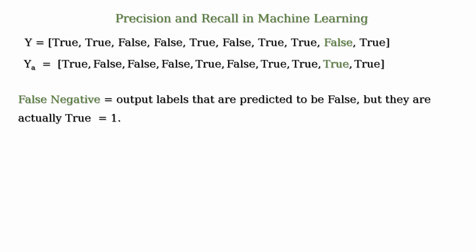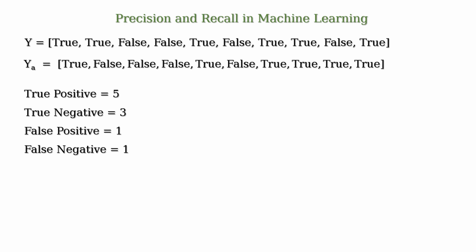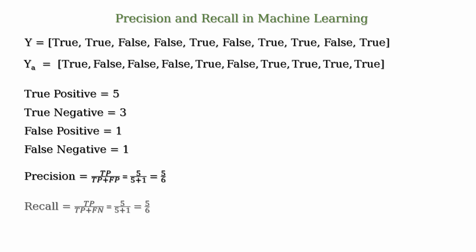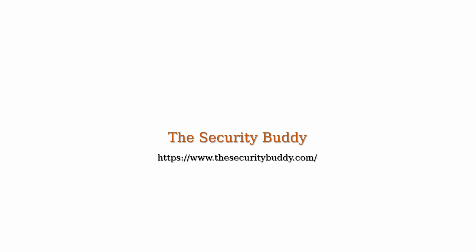So, precision is equal to true positive divided by true positive plus false positive, that is equal to 5 by 6 after calculation, and recall is equal to true positive divided by true positive plus false negative, that is equal to 5 by 6 after calculation. I hope this helps.